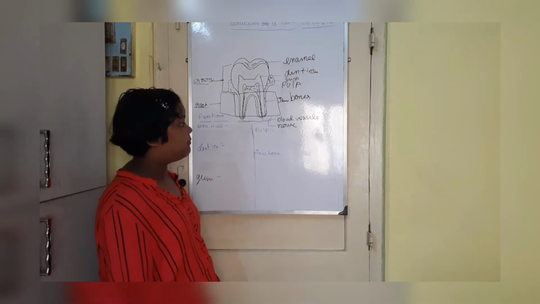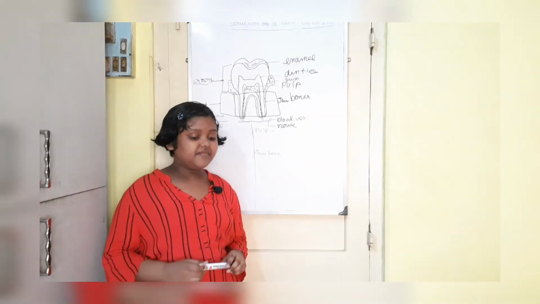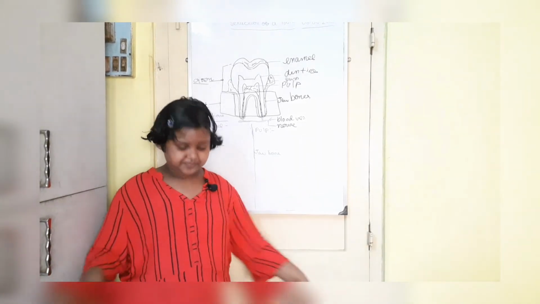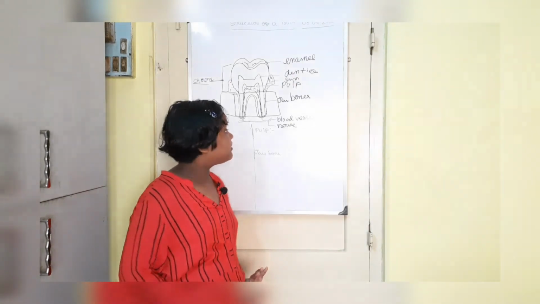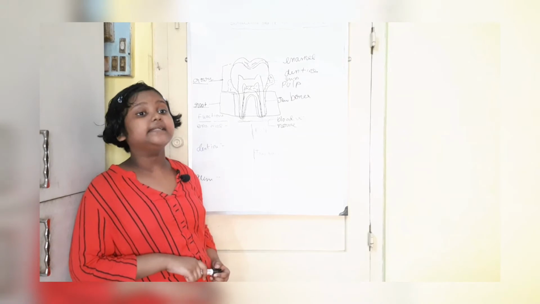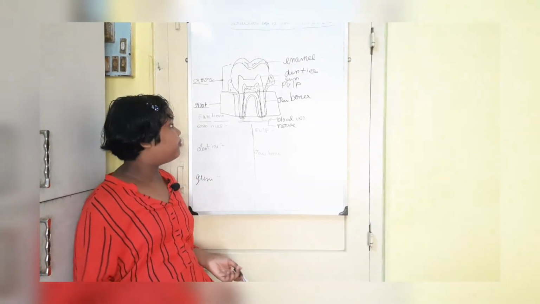Next is the blood vessels. I think you all know what the work of blood vessels is. Blood vessels help our body to carry the blood around the body. And what is a nerve? A nerve helps our body understand what the body is doing.